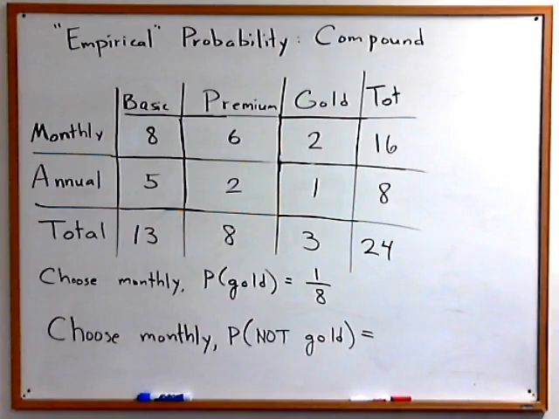We're continuing to talk about empirical probabilities with this table. This time we're going to start looking at what are called compound probabilities. Compound probabilities involve the words and, or, not. And we're going to start with not. Remember we discussed that the word not is associated with subtracting. And in particular, it usually means subtract from 1.